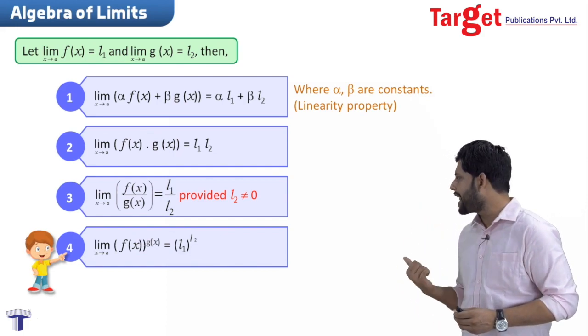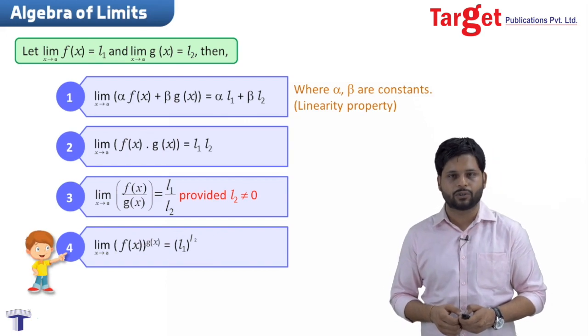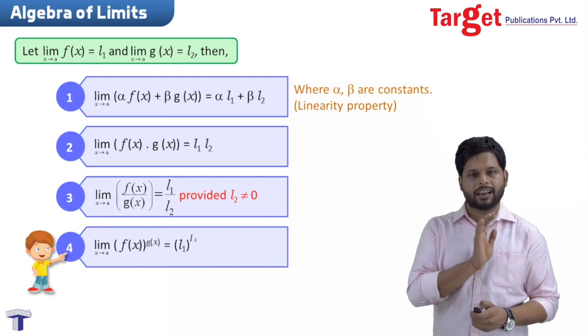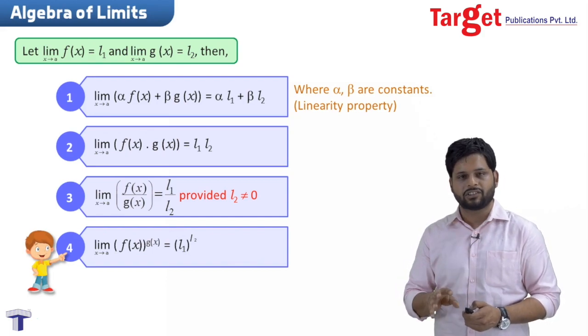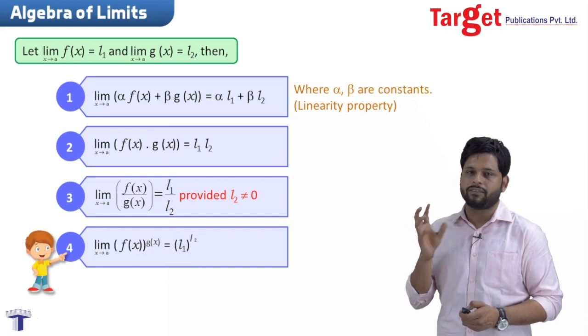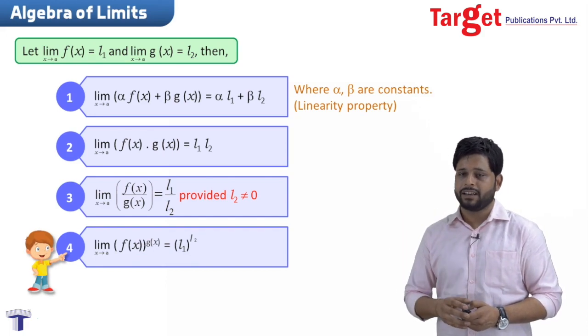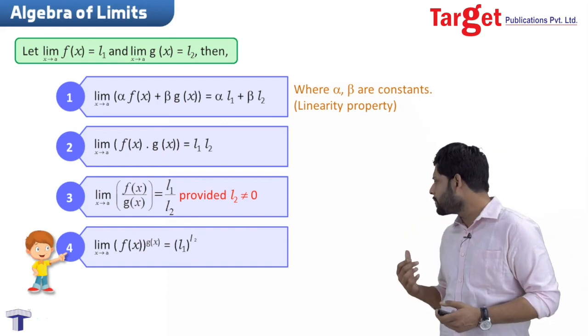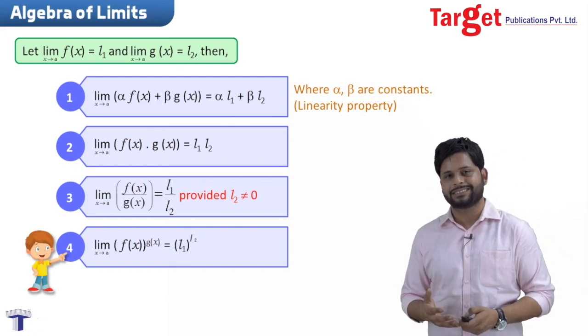The same will be applied in the exponential function also. The limit will be applied to the function which is underneath, and in the index part also we take the limit separately and solve it, and the result is L1 to the power L2, which is your basic result.